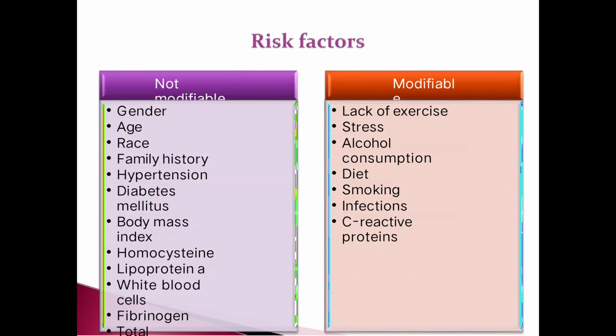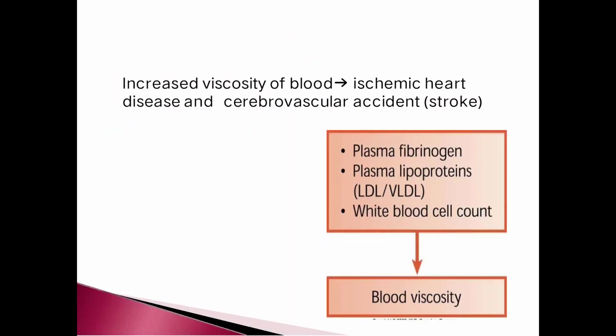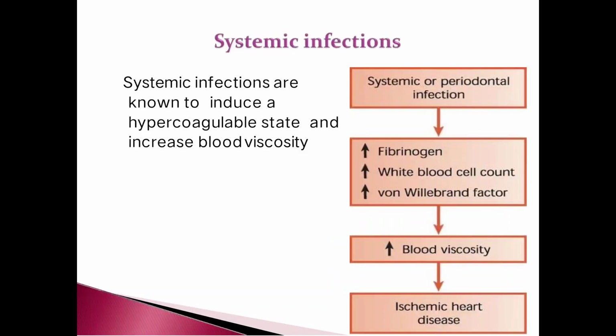Not modifiable include gender, age, race, family history, hypertension, diabetes mellitus, body mass index, homocysteine, lipoprotein a, white blood cells, and fibrinogen. And modifiable include lack of exercise, stress, alcohol consumption, diet, smoking, infection, C-reactive protein. Increased viscosity of the blood, ischemic heart disease, and cerebrovascular accident stroke lead to plasma fibrinogen, plasma lipoproteins, LDL, VLDL, and white blood cell activation leads to blood viscosity.